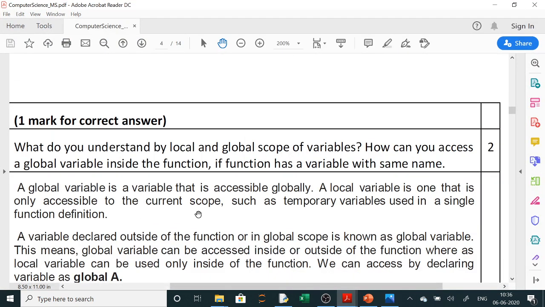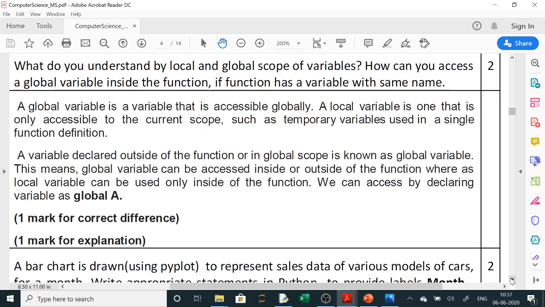A global variable is a variable that is accessible globally. A local variable is one that is only accessible to the current scope, such as temporary variables used in a single function definition. So wherever it is declared, only there it is used. A variable declared outside of the function or in global scope is known as global variable. Outside the function or in global scope using global keyword.